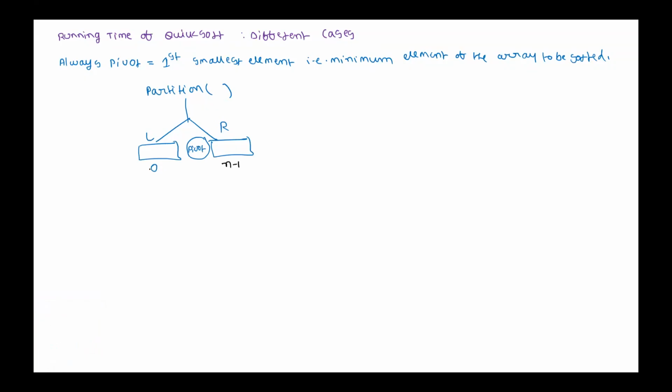Now what is the time in this case? It will be T of 0 plus T of n minus 1. So what is the recurrence relation? Partition, anyhow we know that it is theta of n or n minus 1, whatever we want we can write. So T of n is n minus 1 plus T of 0 plus T of n minus 1, which is the same as, okay, in order of growth, n squared. Is that correct? It is the same as the worst case. Is that correct?